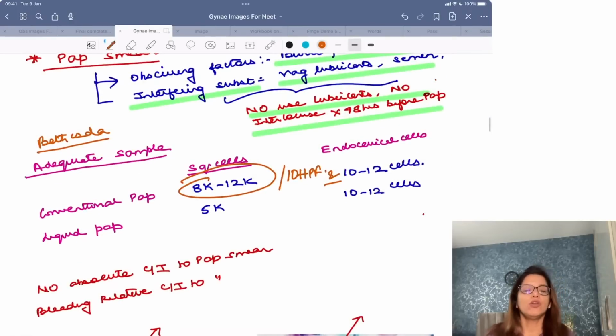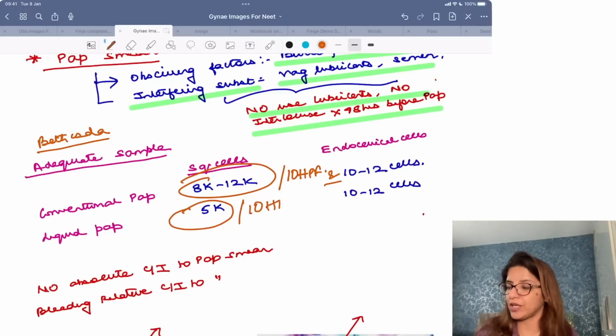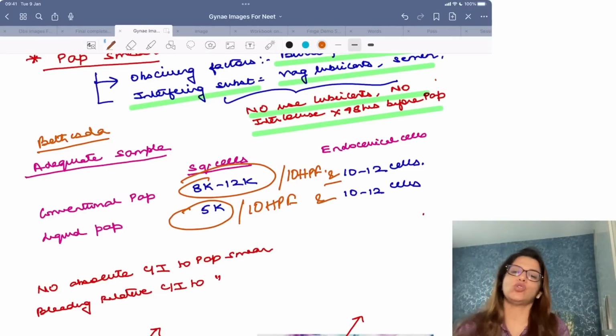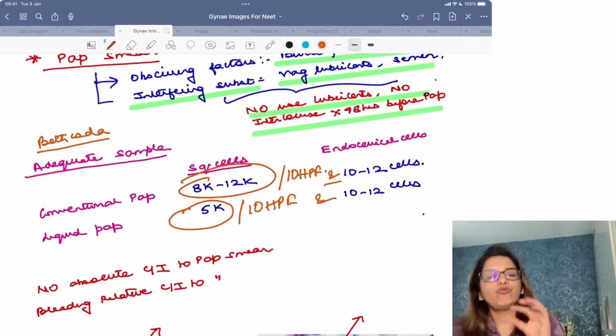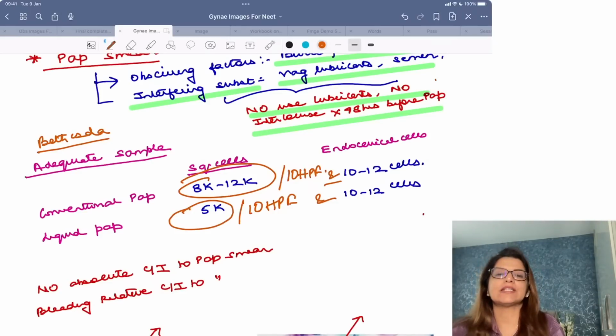Now, you are going to call liquid-based cytology or liquid-based PAP adequate if you are getting 5,000 squamous cells per 10 high power field and you are getting 10 to 12 endocervical cells, right? So for conventional you needed 8,000 to 12,000 cells plus 10 to 12 endocervical cells. For liquid based, you need 5,000 squamous cells per 10 high power field and 10 to 12 cells, right?